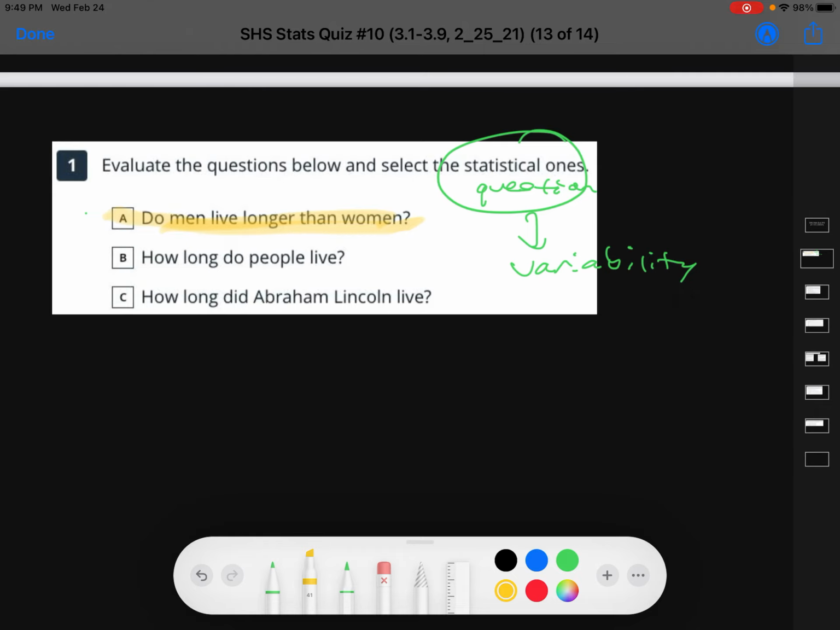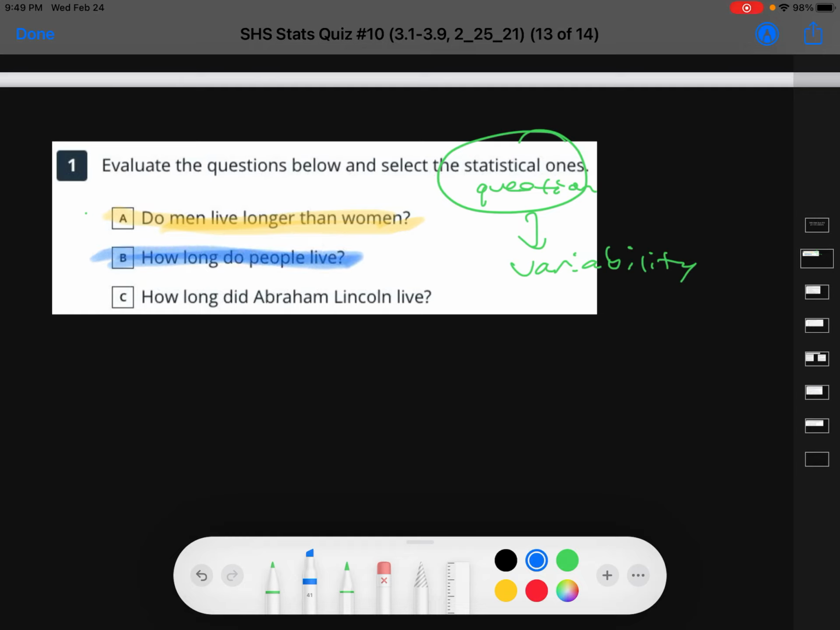B, how long do people live? There are many people in the world, and they live at different lengths of time. So maybe in Africa they live to 70, and maybe in Cuba it's 40. So how long do people live is a statistical question. You're going to get varying different ages and numbers. Okay?